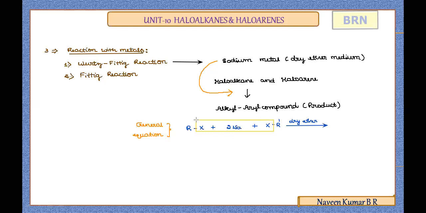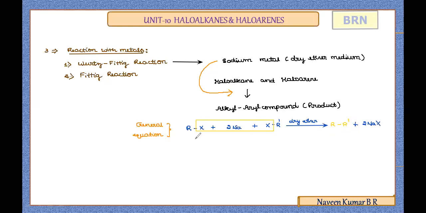The R and R' groups get bonded to give the product RR', which is called the alkyl aryl compound, along with 2NaX.